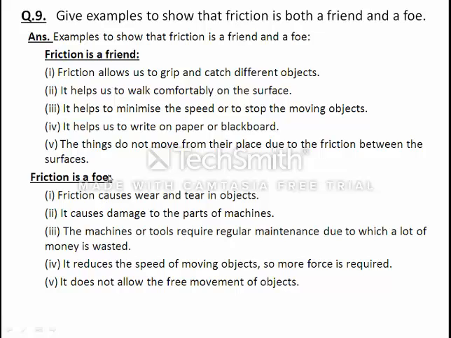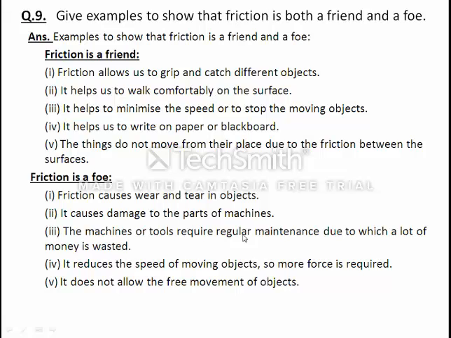So friction is a friend, and now when friction is a foe: due to this there is wear and tear in the object. It causes damage to the parts of the machine. Machines or tools require regular maintenance, due to which a lot of money is wasted. It reduces the speed of moving objects, so more force is required. It does not allow the free movement of objects. So we can say friction is both friend as well as foe.